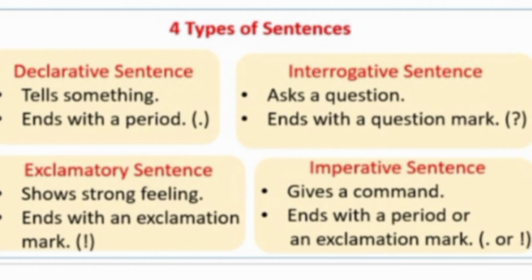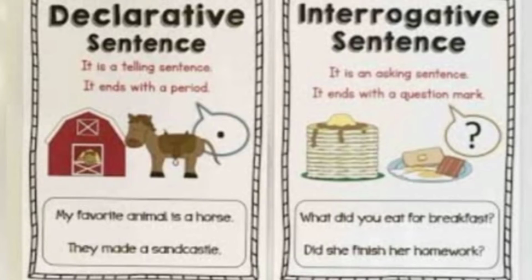You can simply write imperative sentences. You are watching a PDF on your screen. The first two parts I already told you: it is a telling sentence, it ends with a period. It is already over. It is time for examples, which is our last part. Let's start it.